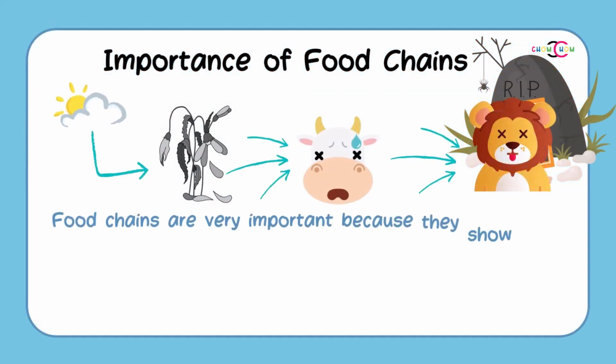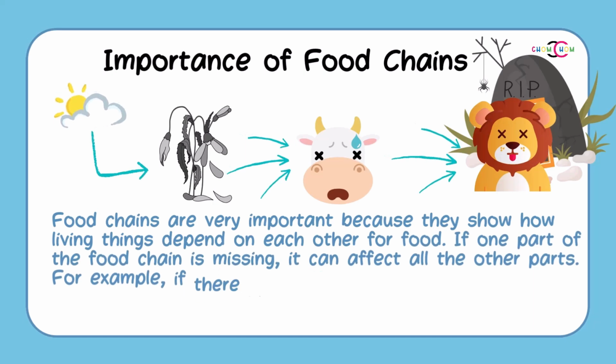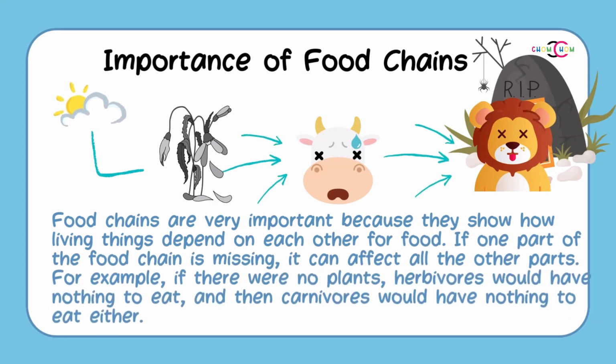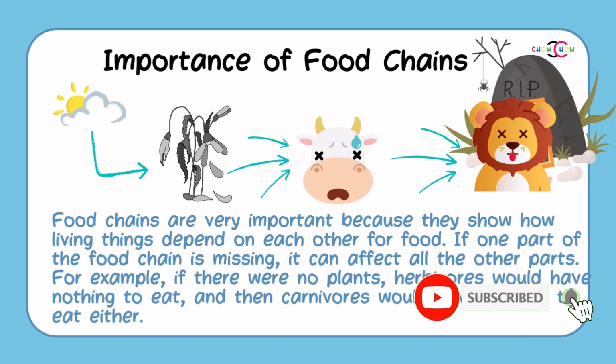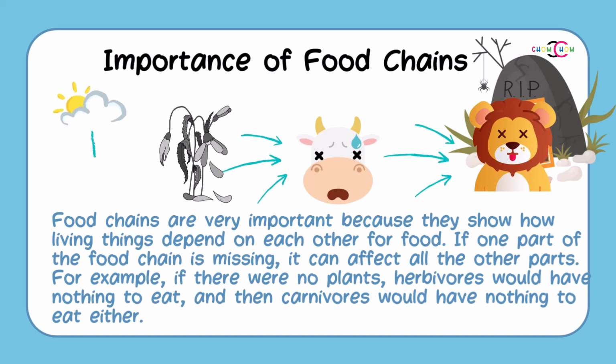Food chains are very important because they show how living things depend on each other for food. If one part of the food chain is missing, it can affect all the other parts. For example, if there were no plants, herbivores would have nothing to eat, and then carnivores would have nothing to eat either. Let's look at another example.